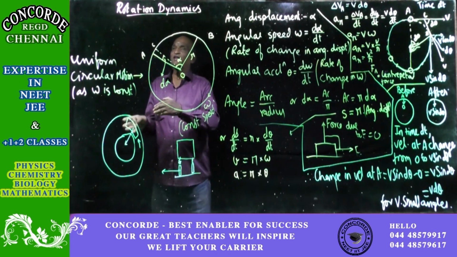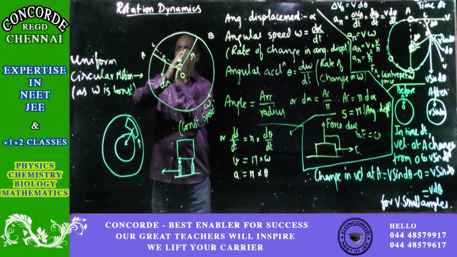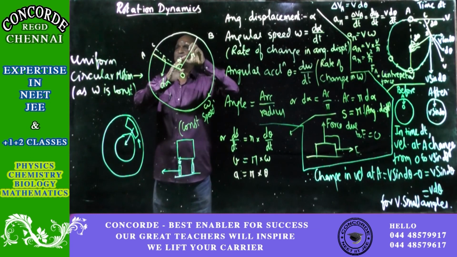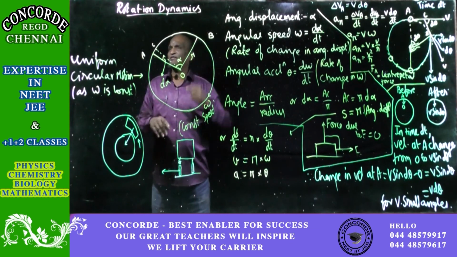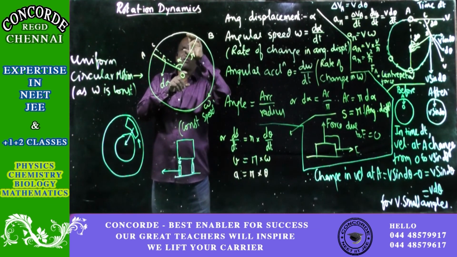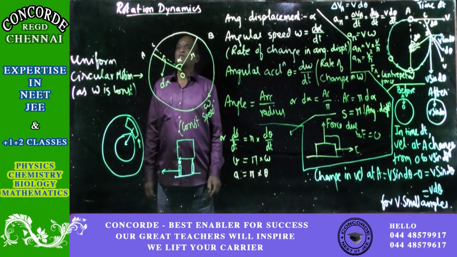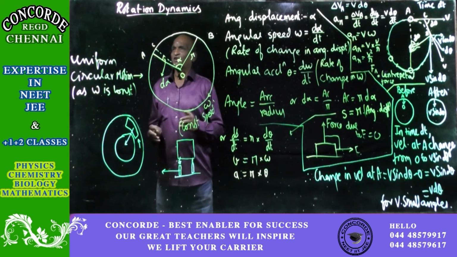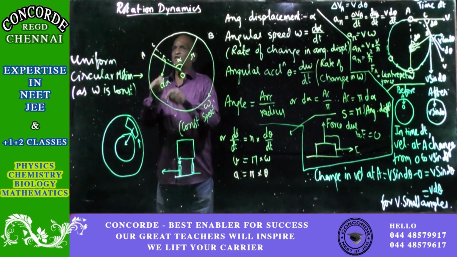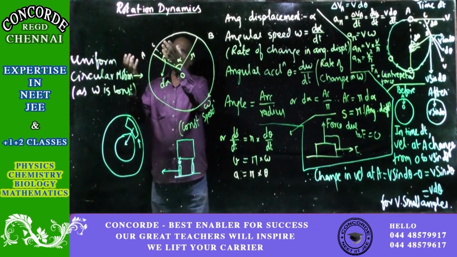So when a curve is being negotiated, the suspension system will have an angle like this. The wheel is moving to one side, and the suspension system, to show the reaction, will move a little bit to the other side. Above that we have the body. So when the other side of the suspension system moves a little bit, the body also will have a tendency to move to the other side. That is why when you are sitting in one corner of the car and a curve is being negotiated by the vehicle, you tend to move towards the window. That is what I have explained just now.